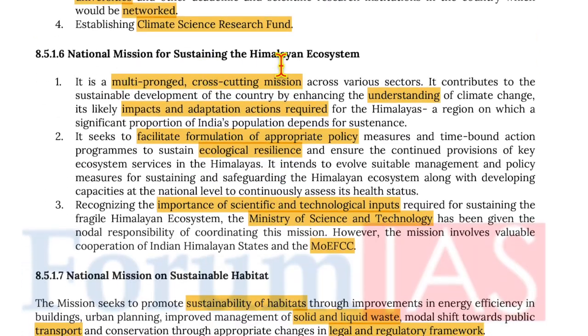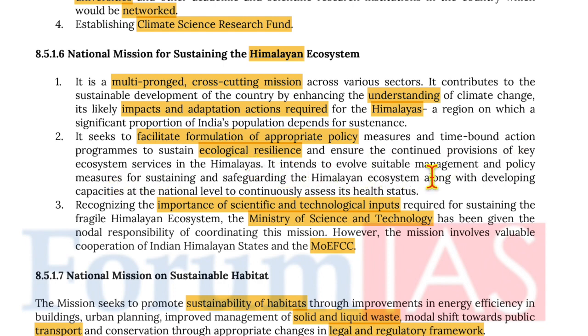Moving on to National Mission for Sustainable Himalayan Ecosystem. It is a multi-pronged cross-cutting mission across various sectors. It contributes to the sustainable development of the country by enhancing the understanding of climate change, its likely impact and adaptation actions required for Himalayas, a region on which a significant portion of India's population depend for sustenance. It seeks to facilitate the formation of appropriate policy measures and time-bound action programs to sustain ecological resilience and to ensure continued provision of key ecosystem services in Himalayas.